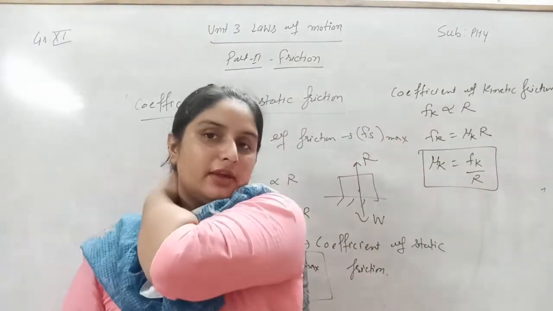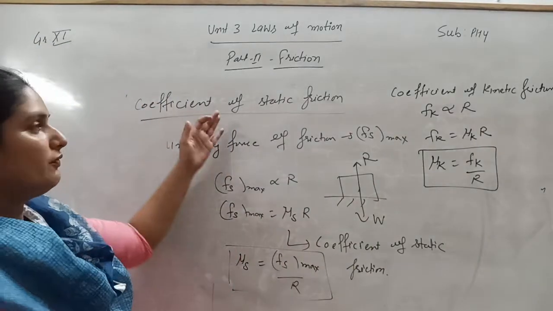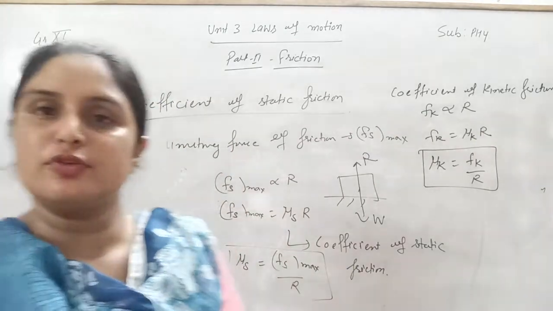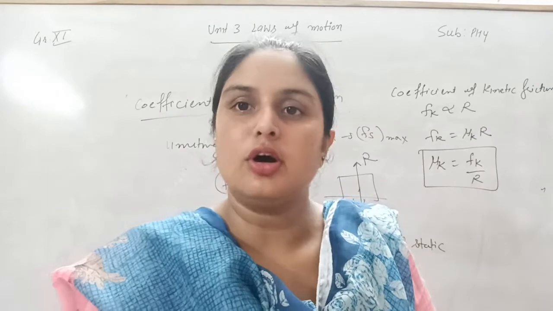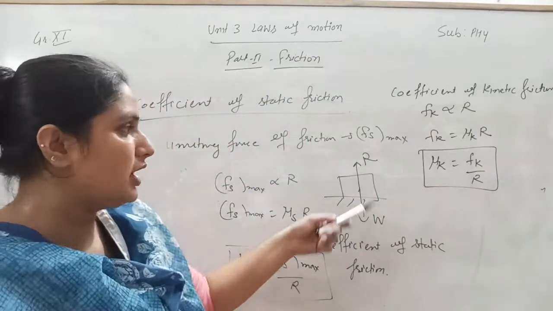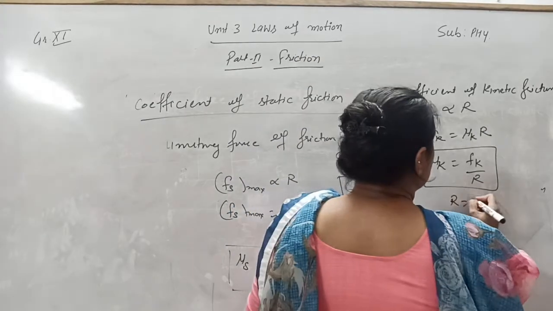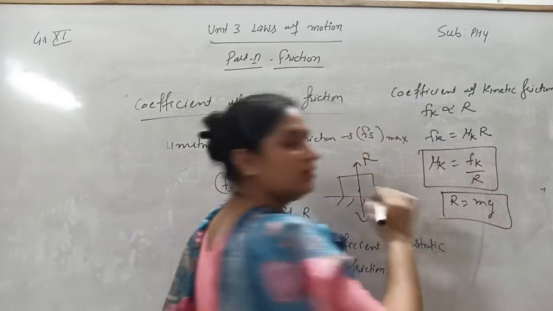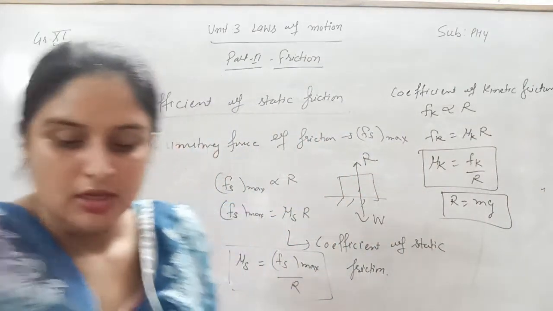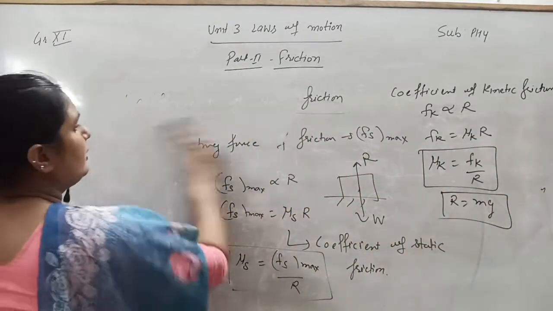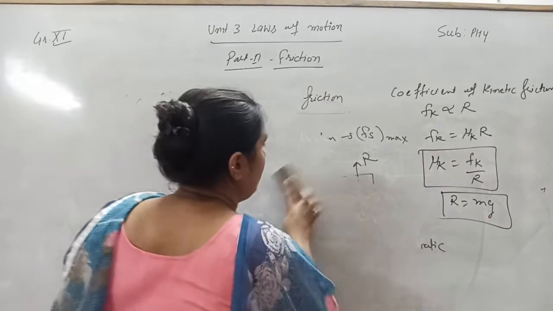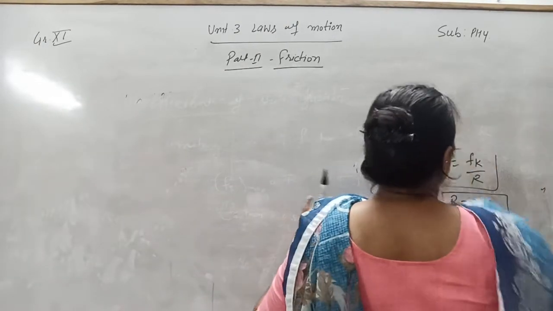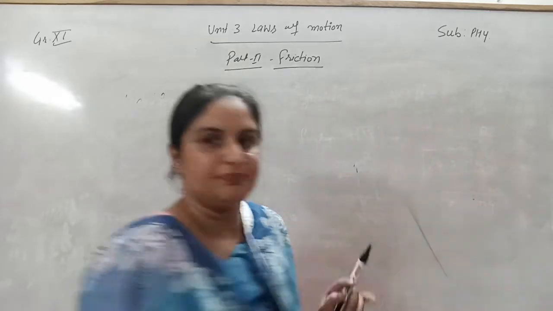Or simply, if we are talking about the coefficient of friction, we will write the limiting force of friction upon normal reaction R. Normal reaction R, you can write here, R is equal to mg. Okay, clear? Now the next topic is the angle of friction and angle of repose and the relation between them.